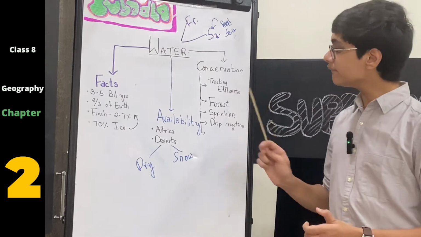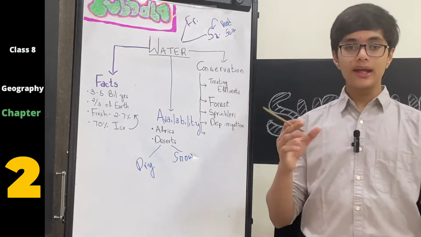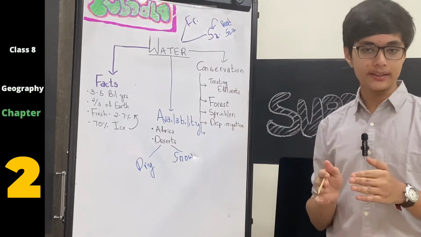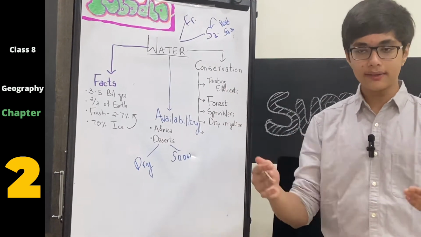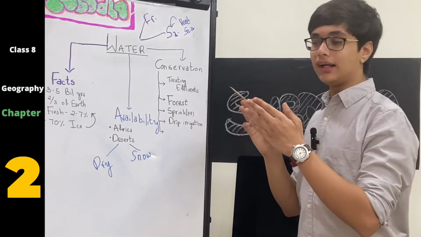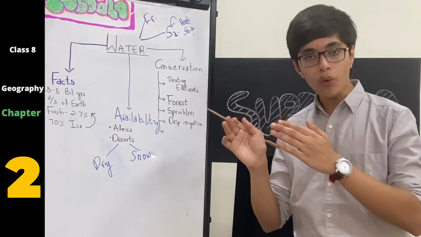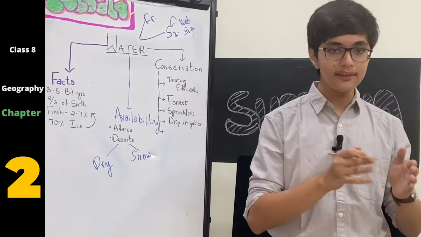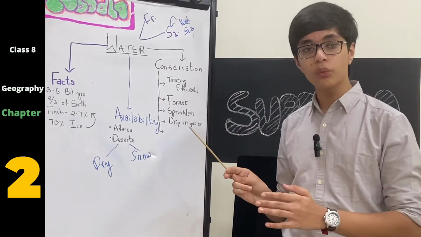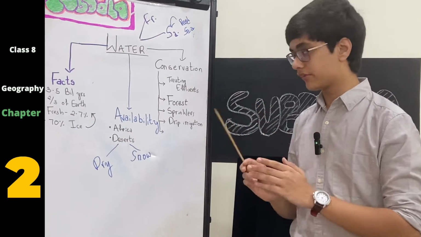So the first step in conservation, what we should do is, water which is near these factory areas needs to be treated. Treatment matlab not healthcare medical treatment, we mean treatment and detoxification. We remove all the pollutants and the toxic material from the water over there. So that is the treating of effluents. Effluents are what? Basically pollutants.